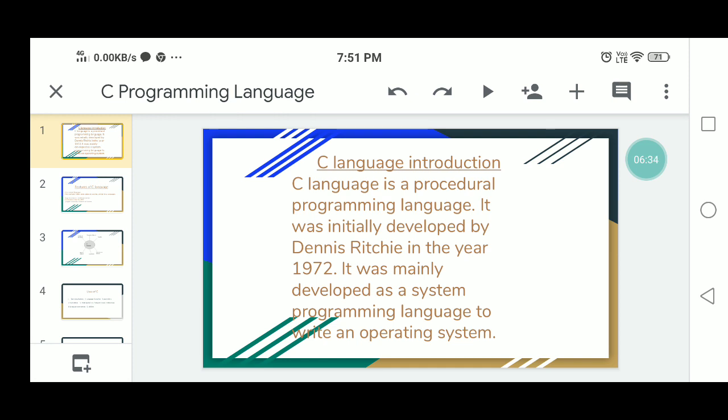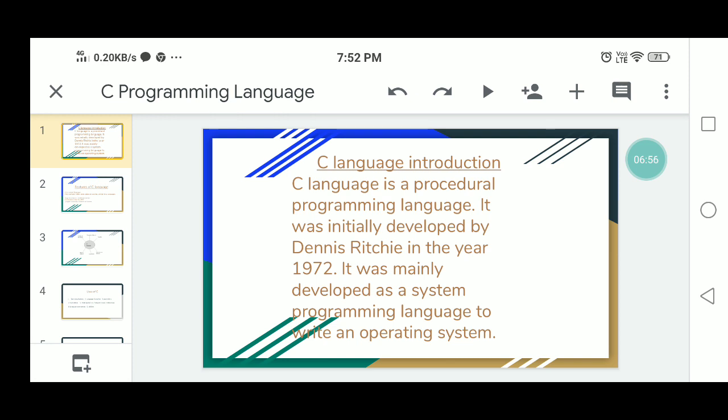It is a very simple, procedural and structured programming language. We can develop wonderful programs using the C language. It is very popular because it is reliable, simple and easy to use.